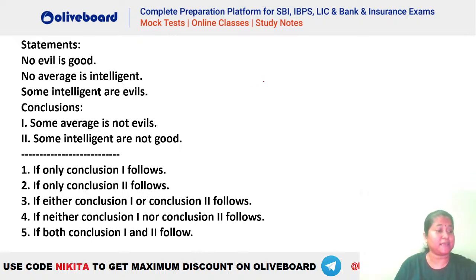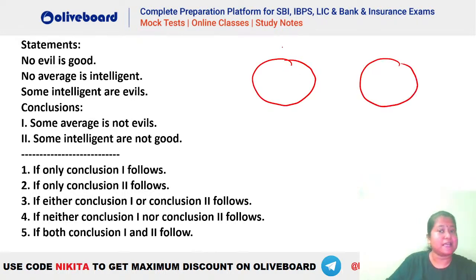Okay. So first we will make the basic diagram here, Mudit. So how do we draw the basic diagram? No evil is good. That means evil and good should not interact with each other. Let's say this is the circle of evil. This is the circle of good. So they will never be a part of each other. This is no evil are good. Okay. Similarly, no average is intelligent. Some intelligent are evil. So some intelligent are evil will be something like this. Let's say this is your some intelligent are evil. That means there has to be a definite interaction between the two.